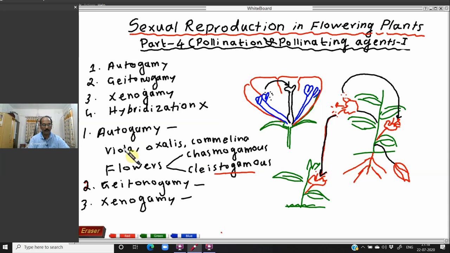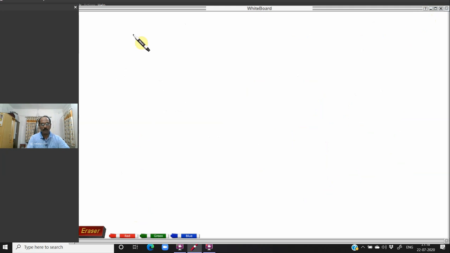So that is the three different types of pollination: autogamy, geitonogamy, and xenogamy. Then let us study something about the pollinating agent. Different pollinating agents are required. So what is actually a pollinating agent? Let us clear the meaning of the pollinating agent first.